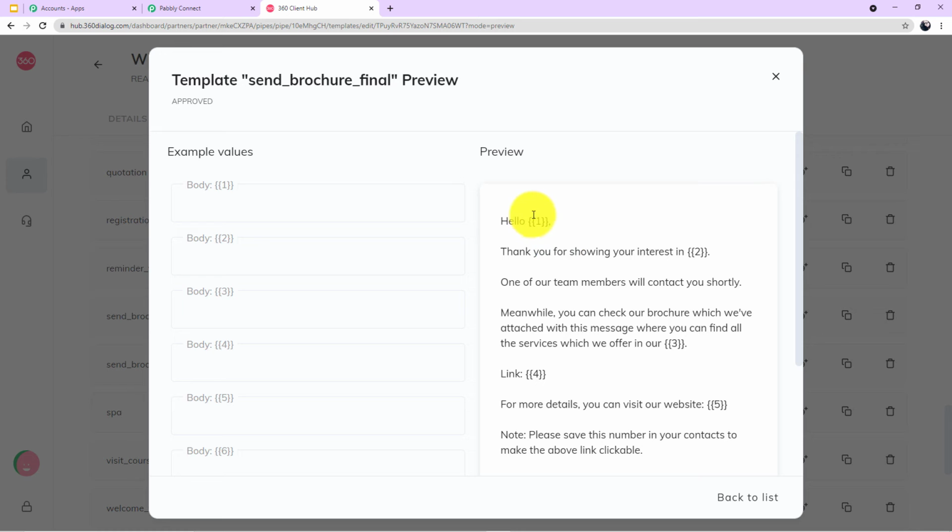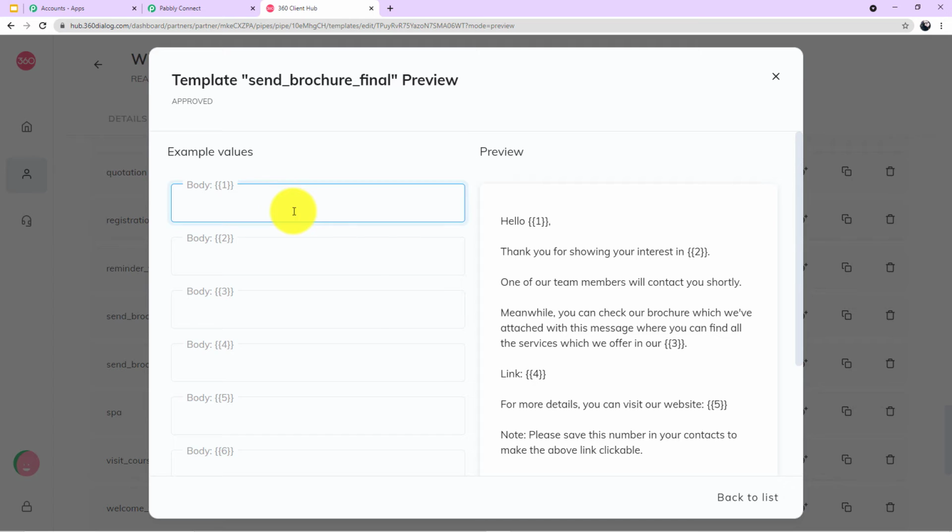Now, you must be thinking, guys, what are these numbers in double boxes and why they are given here? So let me tell you, these numbers are nothing but just the variables which will keep changing according to the information of our student. For example, in the place of 1, the name of our customer will come.